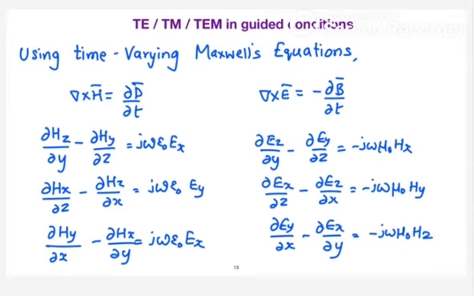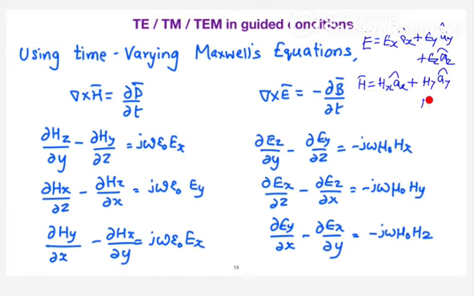In order to find the equation for electric field and magnetic field, first let me assume that in a waveguide, I will have the electric field as Ex Ax cap plus Ey Ay cap plus Ez Az cap. And similarly, the magnetic field intensity as Hx Ax cap, Hy Ay cap plus Hz Az cap.